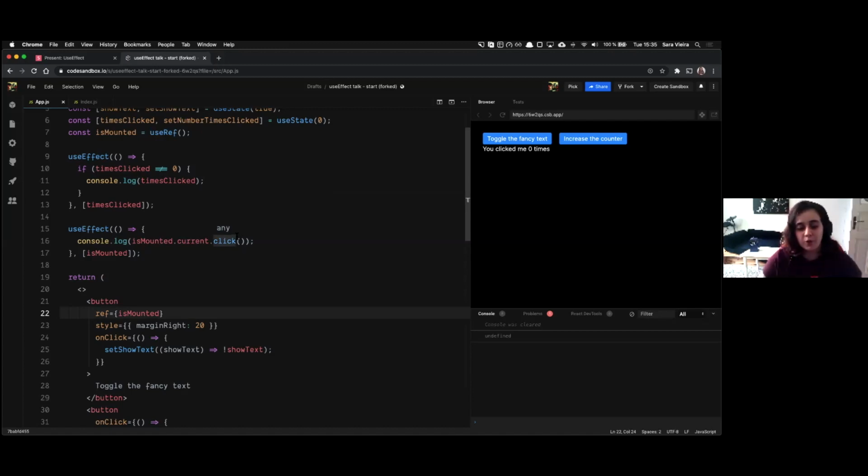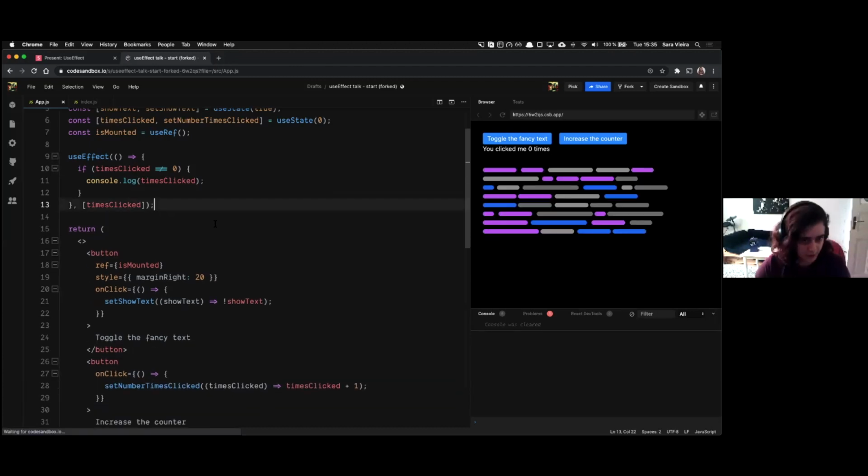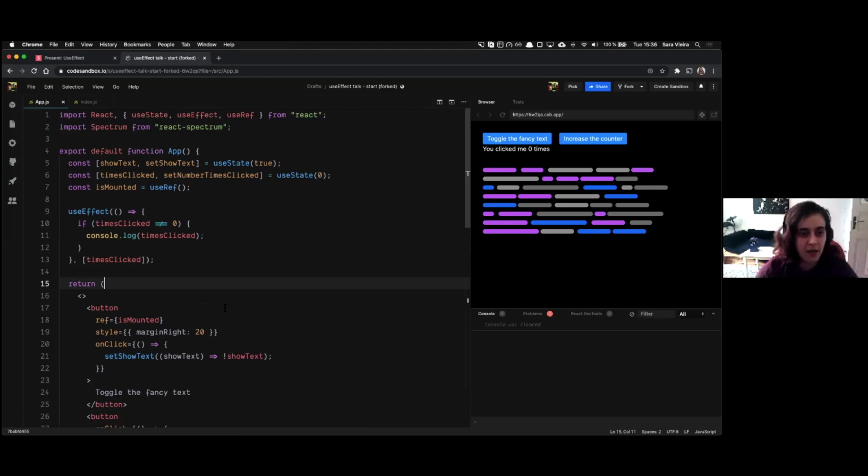But what this means is that, not in this exact case, but I can change other things. So like attr or add class or whatever. I can change things in this isMounted.current. And the thing is, like I said, when you change a state, it re-renders the component. When you change a ref, it just changes the ref because it's a completely mutable value. So we can use this in our favor.